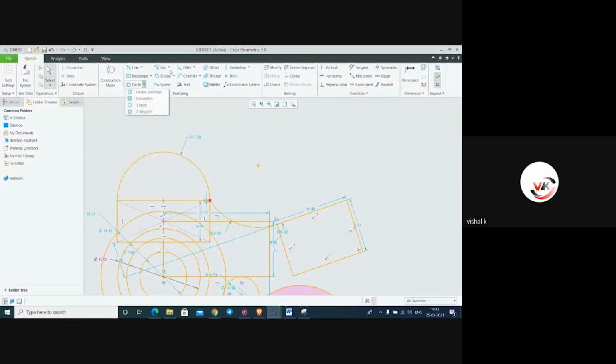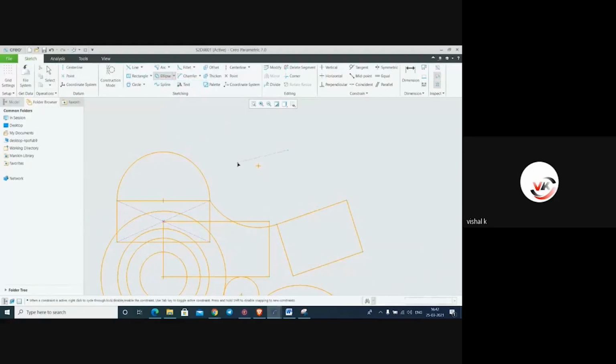Then this is ellipse, axis and ellipse. This tool is just like the AutoCAD tool. If you use AutoCAD, maybe you know it. Axis and ellipse: first point, second point, major axis, minor axis. Then center and axis ellipse: center point, axis point, and this is the dimension.